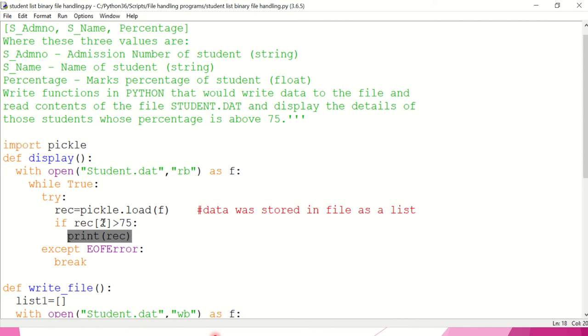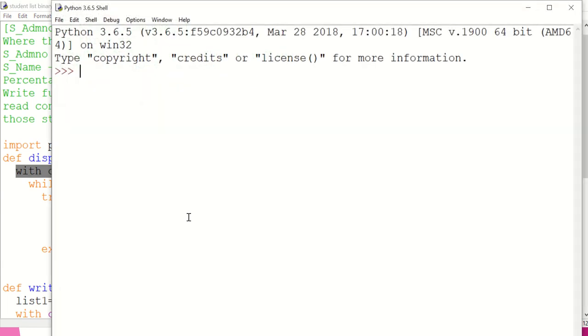Once all the records have been read from the file, the end of the file exception is raised. So when we reach here, the while loop will become false and we reach the except block, and from here the loop will break. And since we have used with open statement, we do not have to give file close statement. Let us see the running of this program.